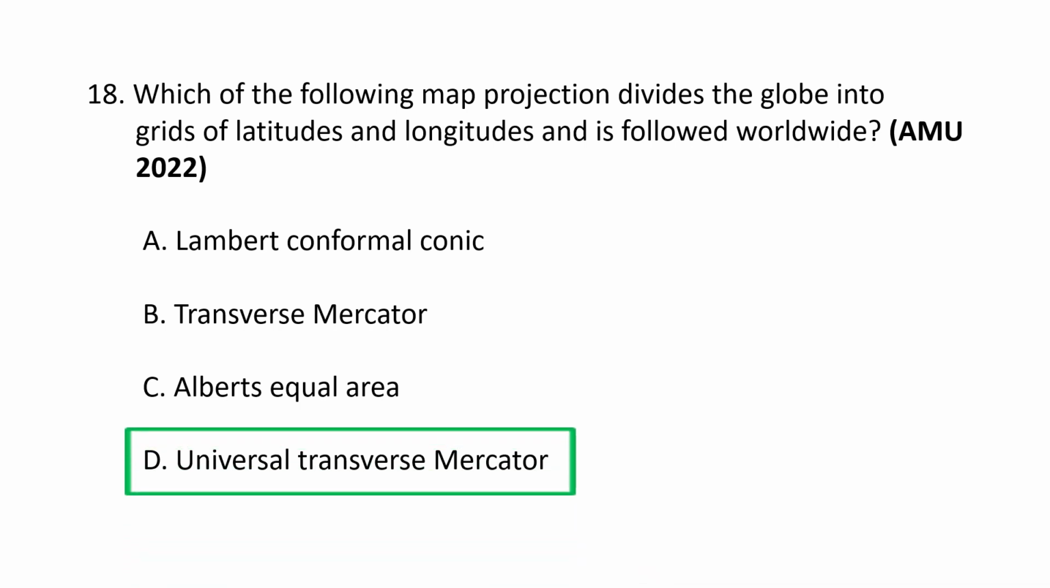Universal transverse Mercator. The map projection system that divides the world into grid of latitudes and longitudes and is followed worldwide is called the Universal Transverse Mercator, UTM.